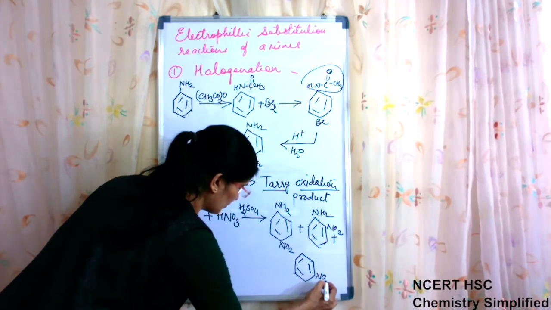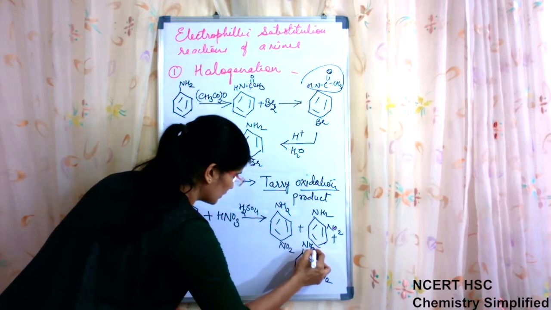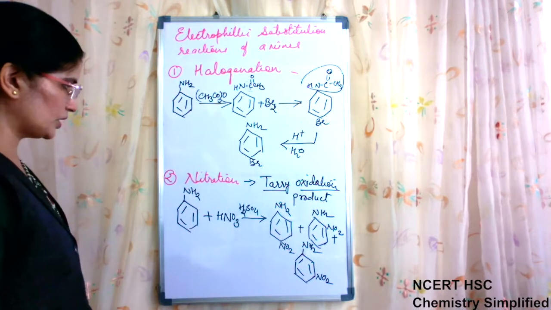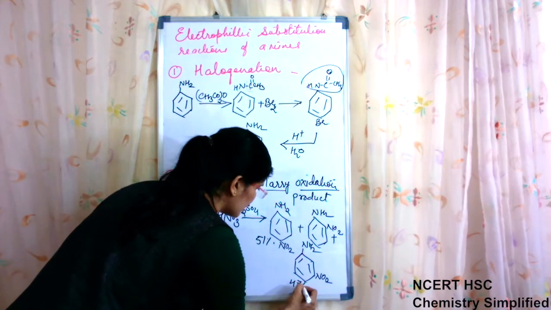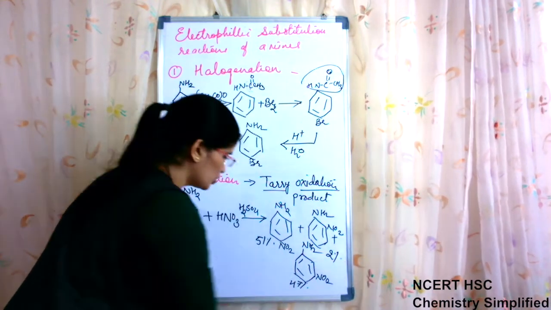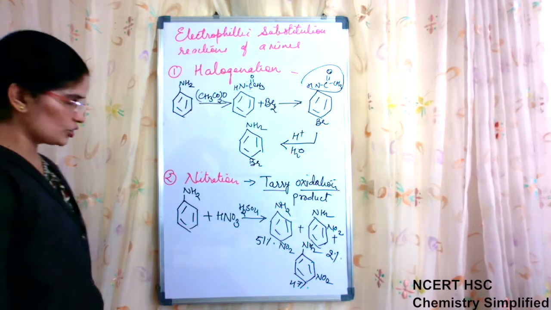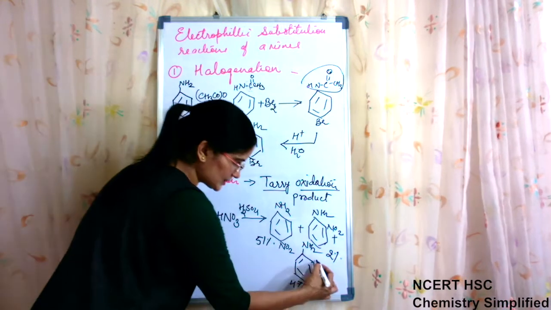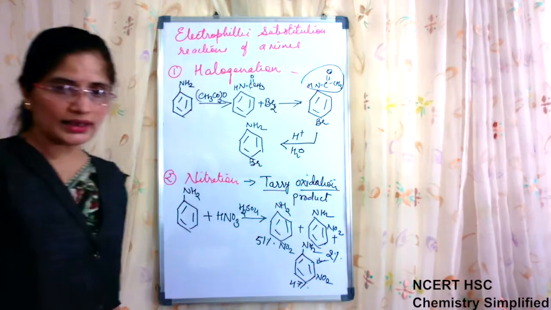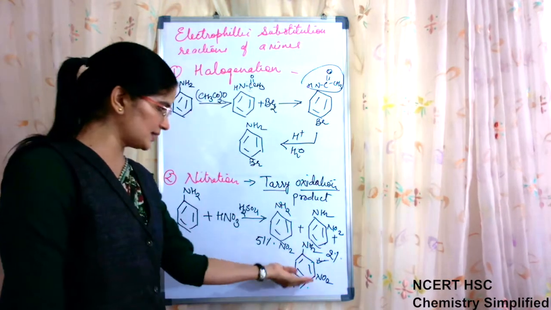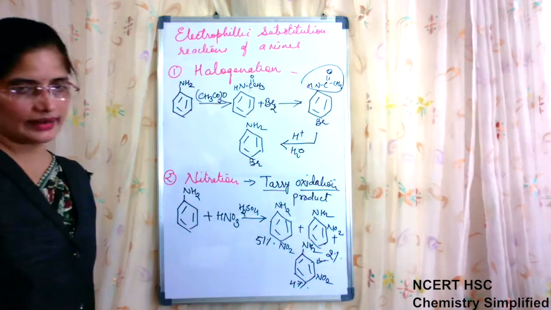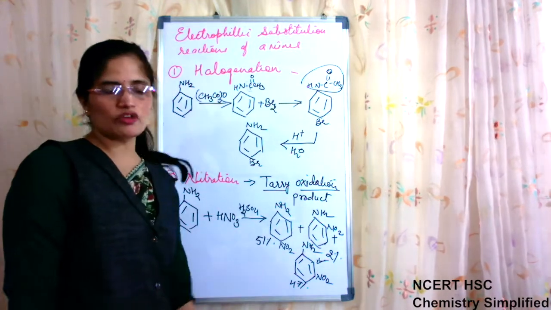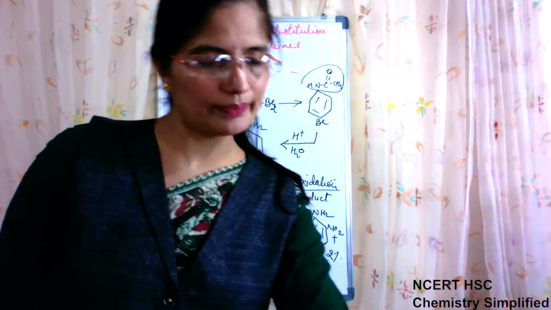that is meta-nitroaniline. Okay, this is formed 51%, this is formed 47%, and this is formed just 2%. So this is the distribution. Now this is just an exceptional case where a meta product is also present here, though aniline is just ortho and para directing. So what is the reason for the formation of the meta derivative in this reaction?